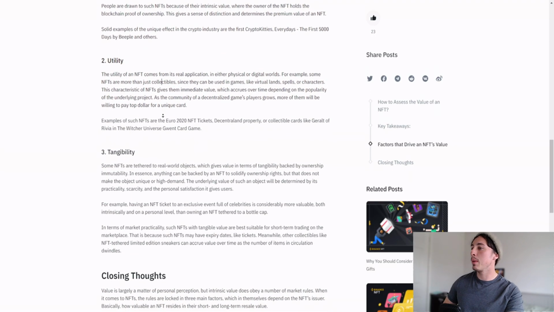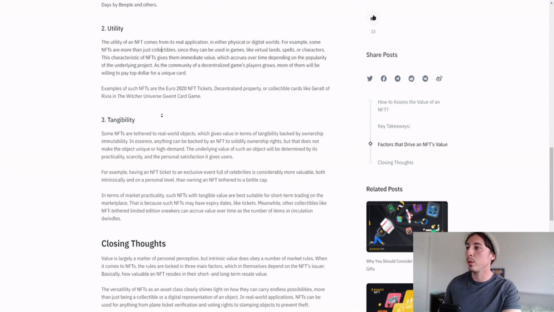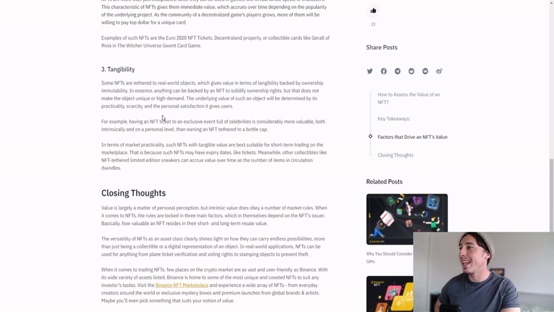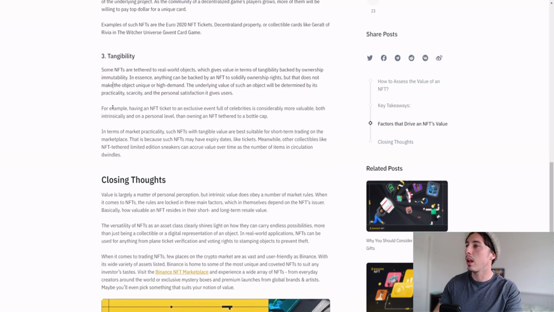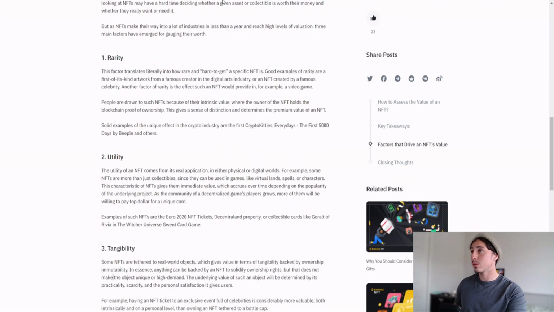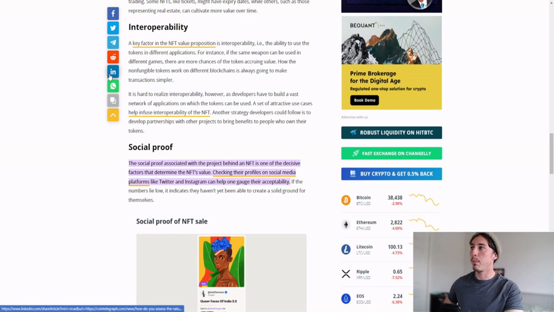We've also got tangibility. So some NFTs are tethered to real world objects which give value in terms of tangibility backed by the ownership immutability. In essence, anything can be backed by an NFT to solidify ownership rights, but that does not make the object unique or high demand. The underlying value of such object will be determined by its practicality, scarcity, and the personal satisfaction it gives its owner. So tangibility is another particular way to rank your NFTs. 2 more as well, which I think is important.